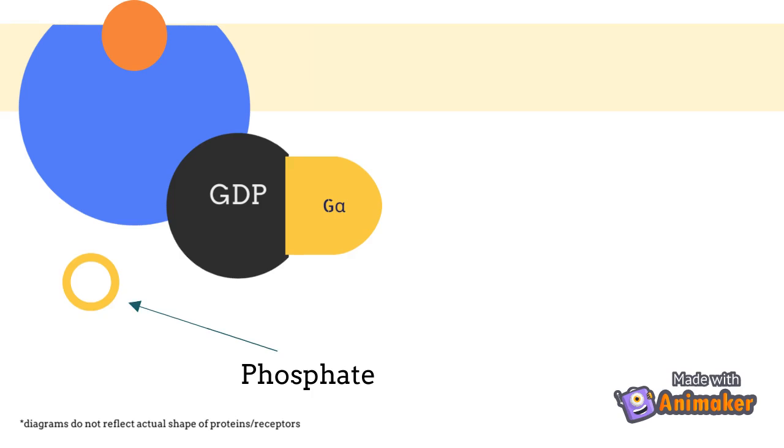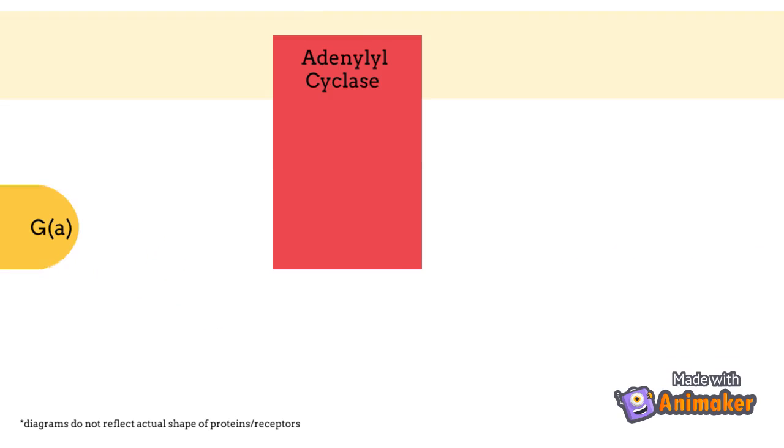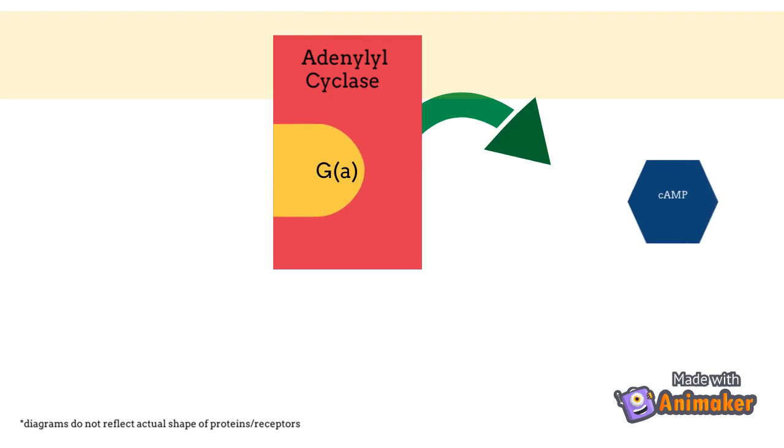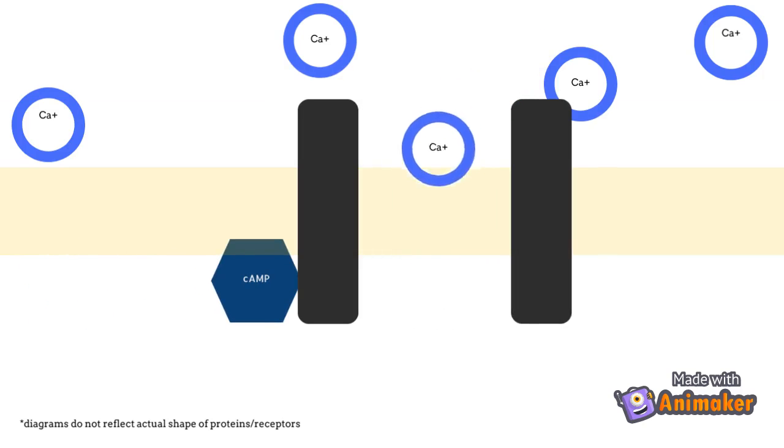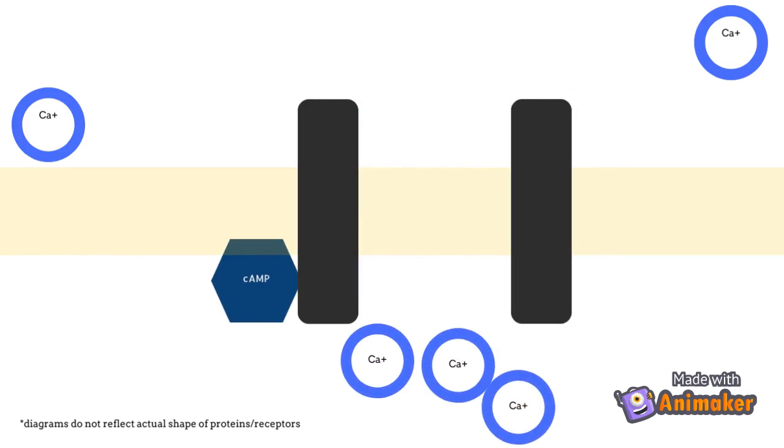This causes the subunit G-alpha to release and bind to the enzyme adenyl cyclase, resulting in the production of a second messenger called cAMP. cAMP can either directly or indirectly cause ion channels to open and let calcium ions into the cell, which allows for neuronal communication.